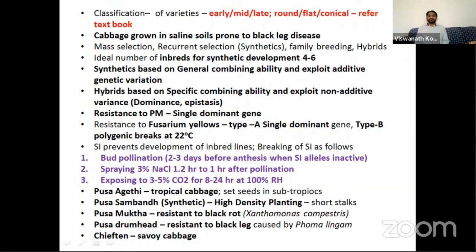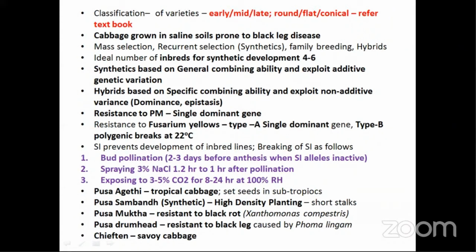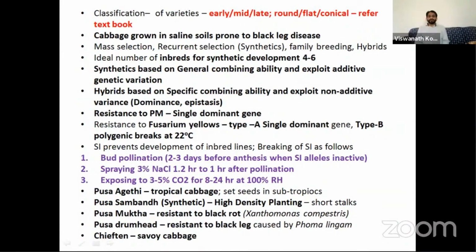The ideal number of inbreds for developing a synthetic variety is 4 to 6. This is a previous question. You can remember this figure, 4 to 6.